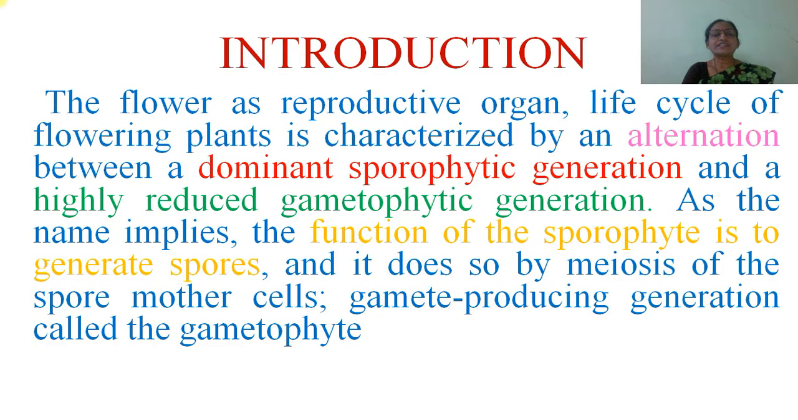The flower is a reproductive organ. The life cycle of a flowering plant is characterized by an alternation between a dominant sporophytic generation and a highly reduced gametophytic generation. As the name implies, the function of the sporophyte is to generate spores, and it does so by meiosis of the spore mother cells. The gamete producing generation is called the gametophyte.